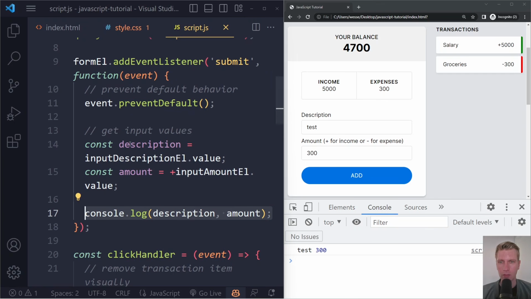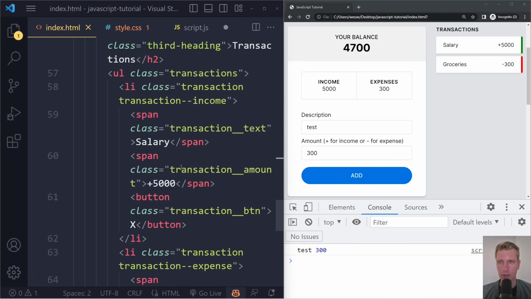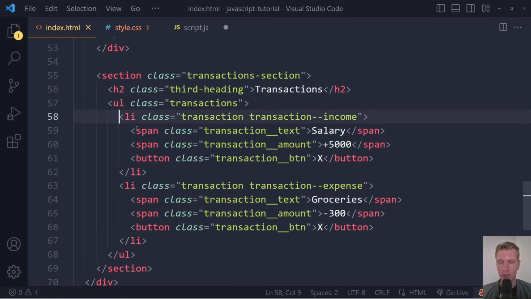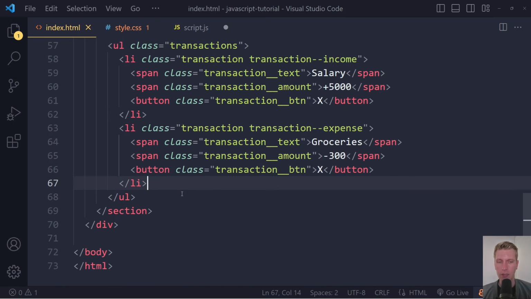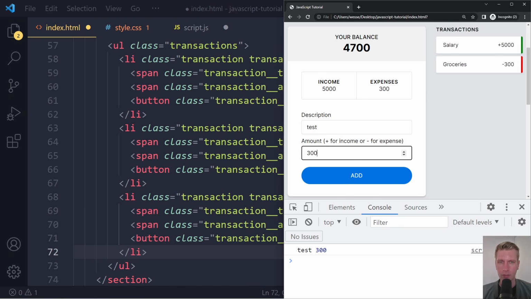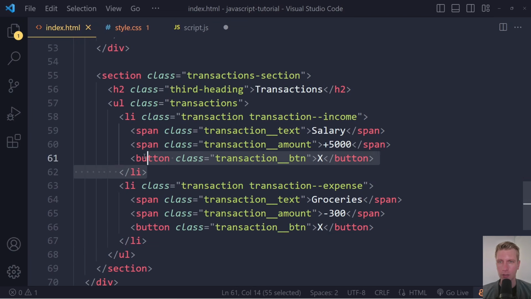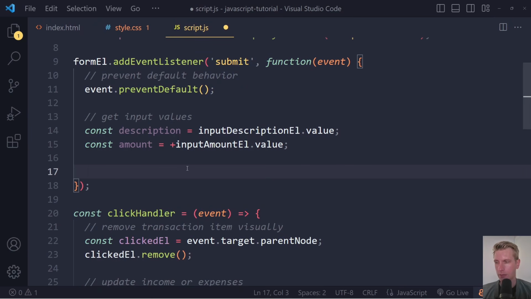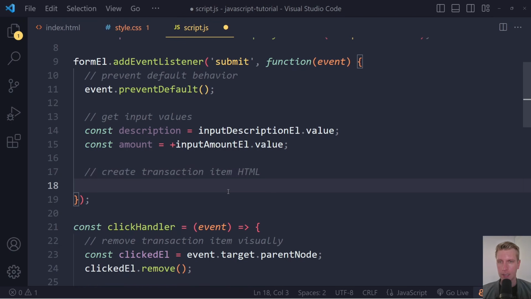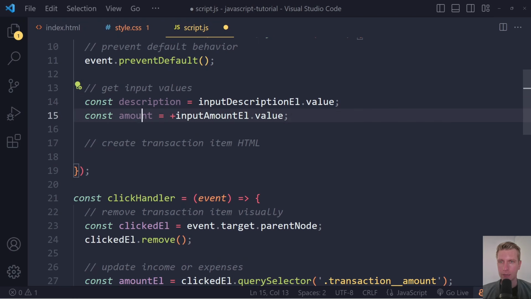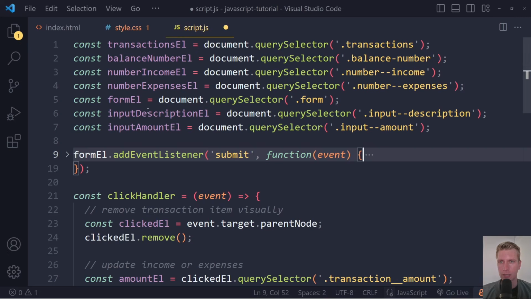Okay. So now what we need to do is take those values and create an li out of them. Here we have an li for the salary, an li for the groceries, and now we want to get an li for whatever we put in here. So let's actually copy the first li here. Then we want to create transaction item HTML. We need to create the HTML with this description and this amount, and then insert it. That will be the step after this.